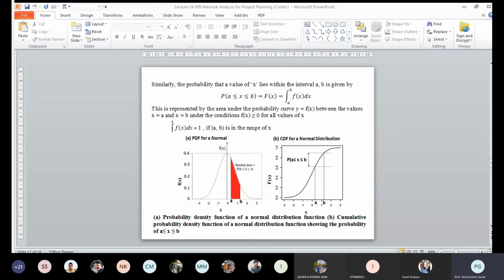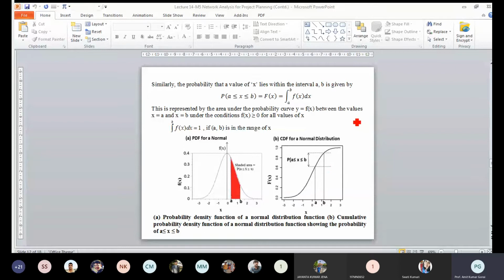If you see, this is the area under the curve, with point a here and point b here. This shaded portion represents the probability that x lies between a and b. That means this minus this represents the probability.